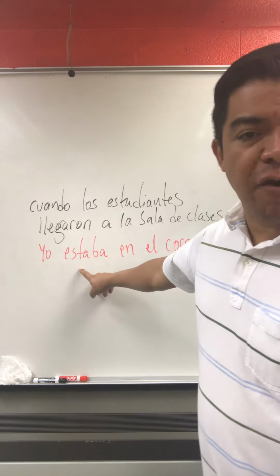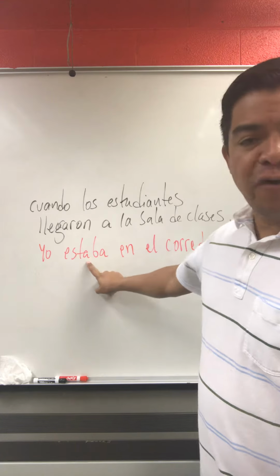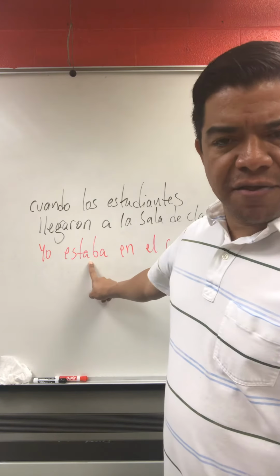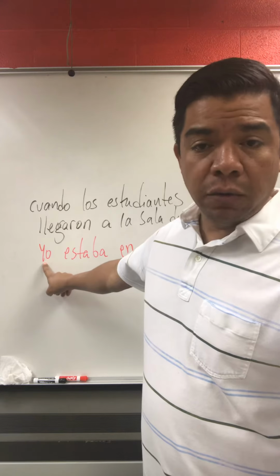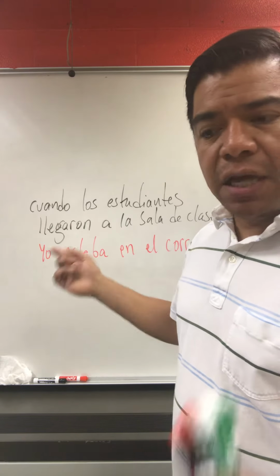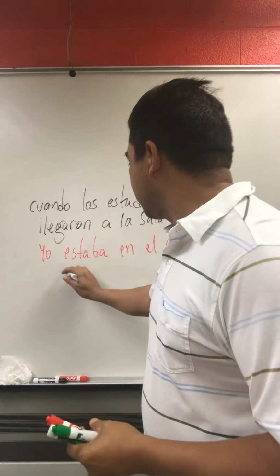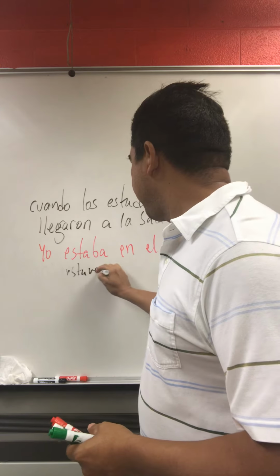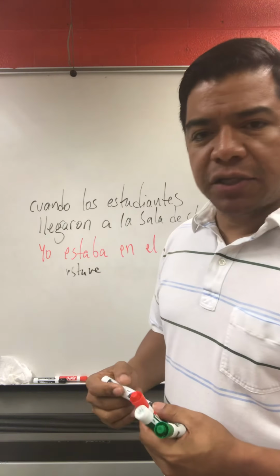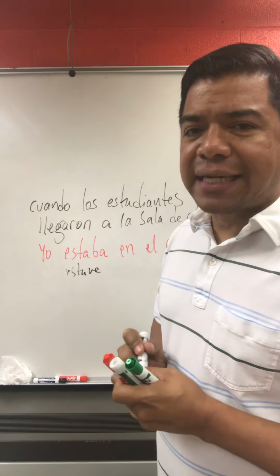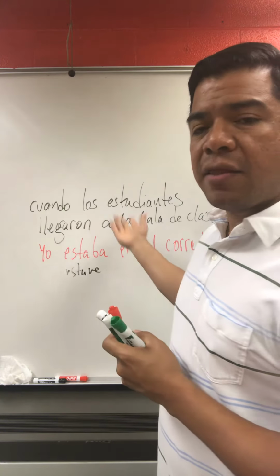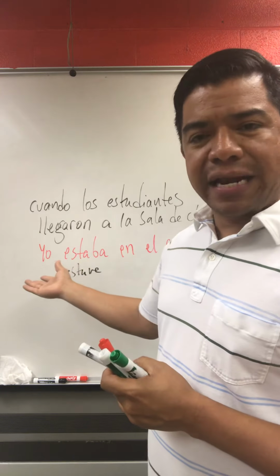Now we're using the verb estar, and the verb estar is conjugated with yo in the imperfect. Remember, the preterite could have been estuve. But it's incorrect to use the preterite because I didn't tell you when the action ended.